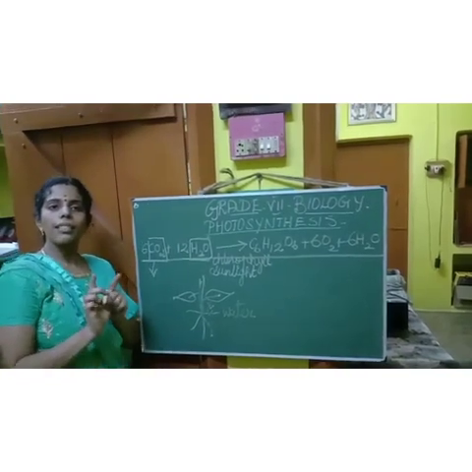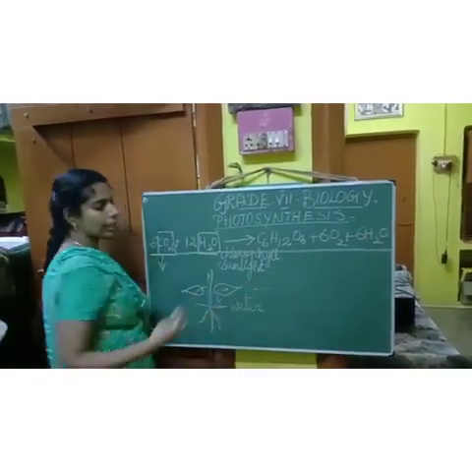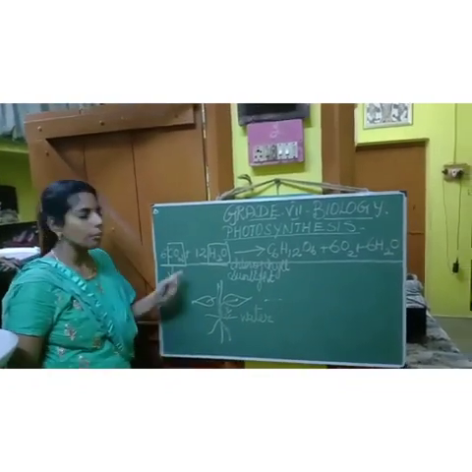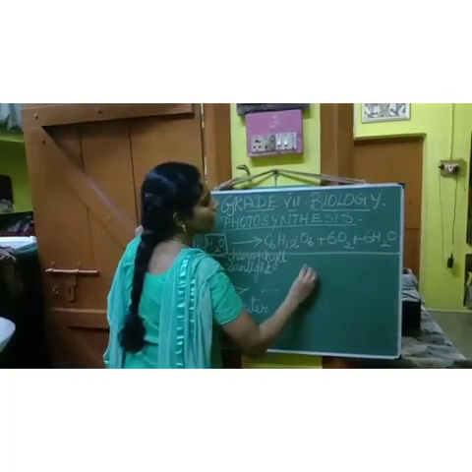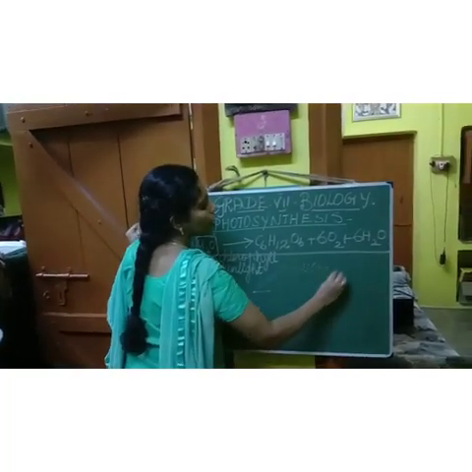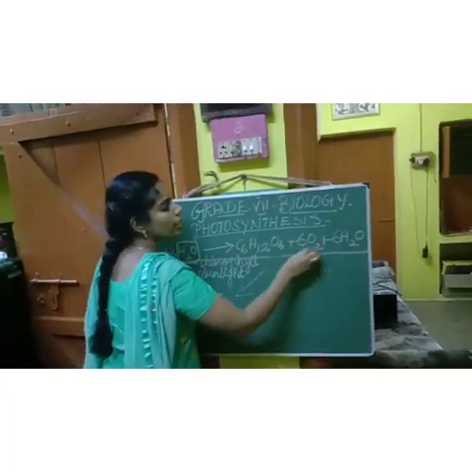So what does the plant receive now? It is receiving carbon dioxide from the atmosphere. And then what is it converted into? It is converted into glucose. Glucose is nothing but a form of starch. Glucose. And then what does it release?